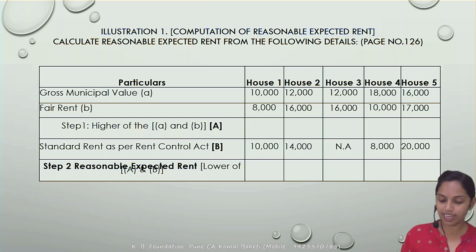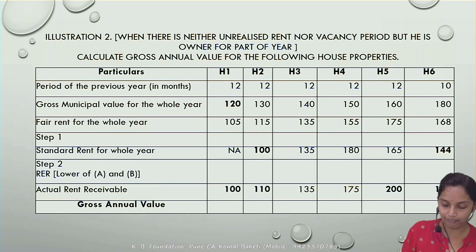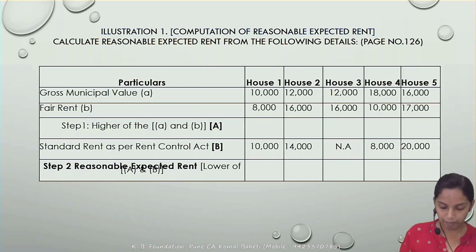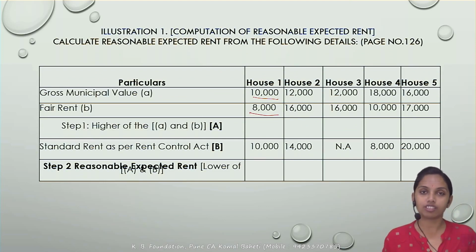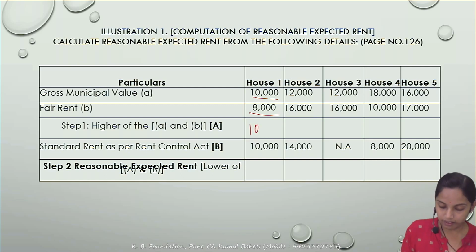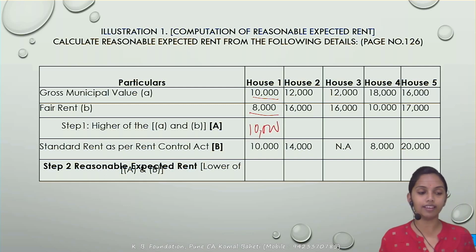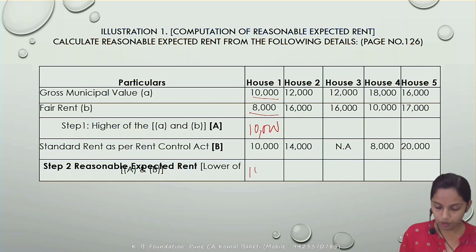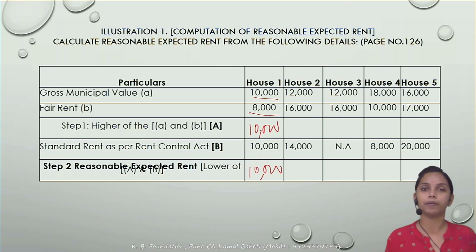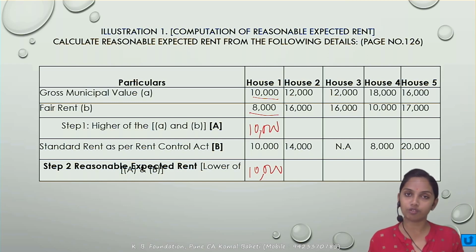So what is step 1? Step 1 says compare the municipal value with the fair rent, whichever is higher. The step 1 answer would be 10,000, and that is to be compared with the standard rent, whichever is lower. That is step 2. So your answer, reasonable expected rent, would be 10,000 in the case of house 1.